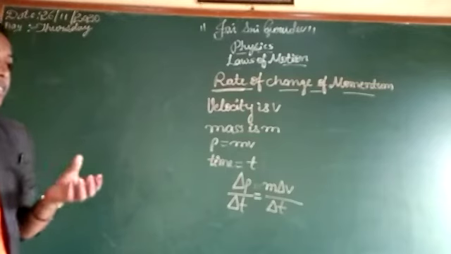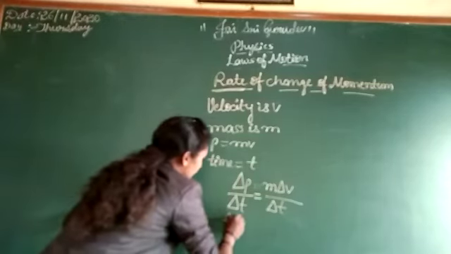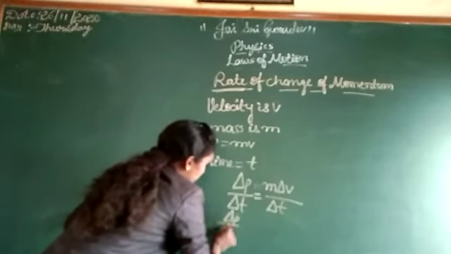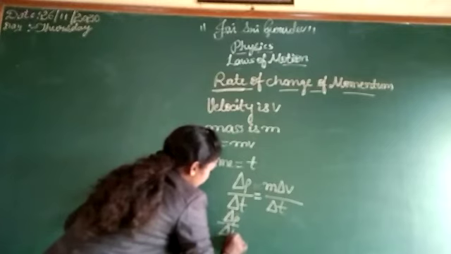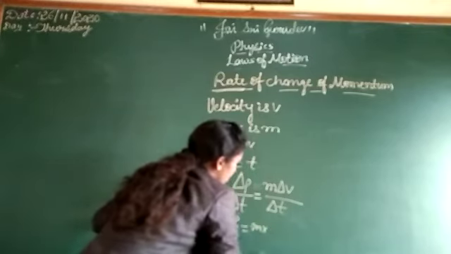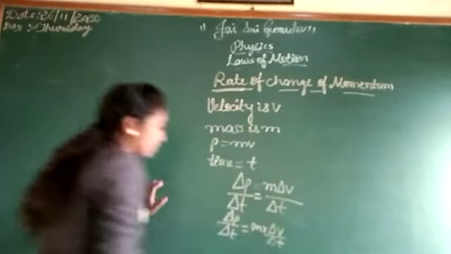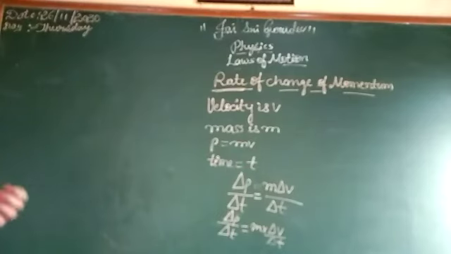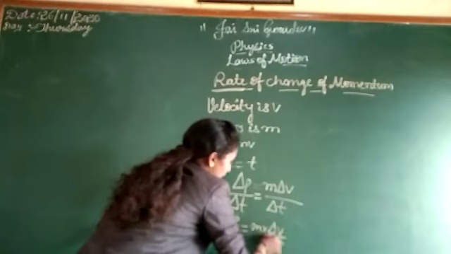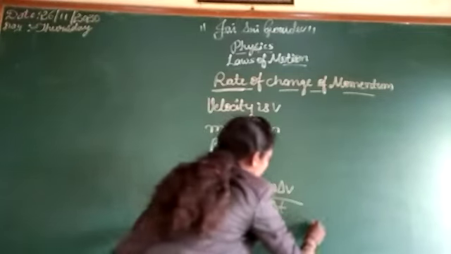We can simplify it in an easy way. We can write delta p divided by delta t is equal to m into delta v divided by delta t, where m is a constant.